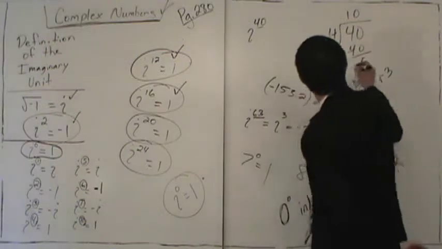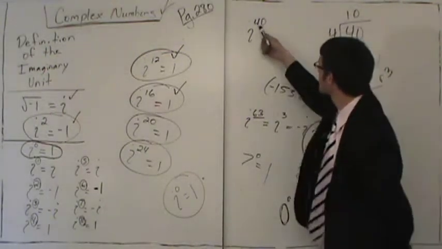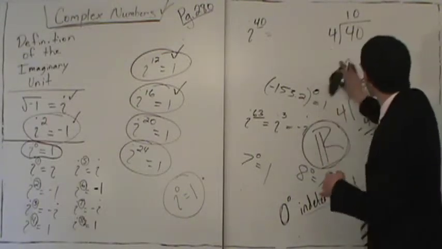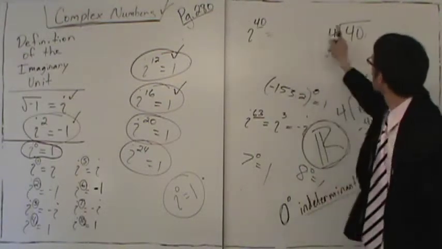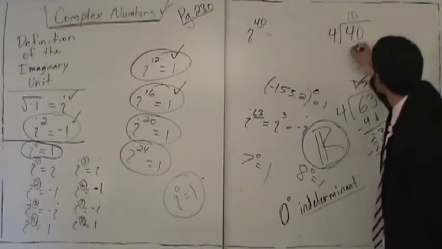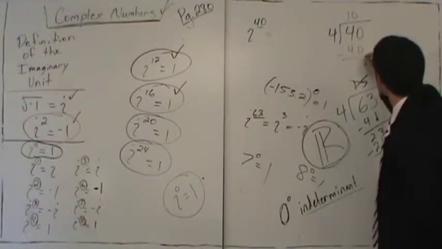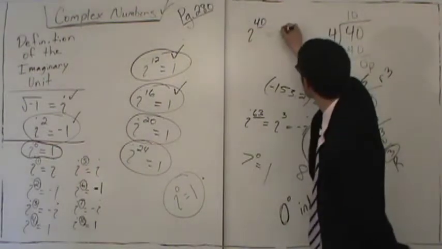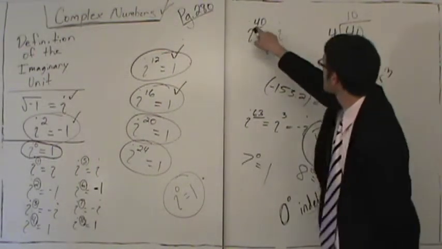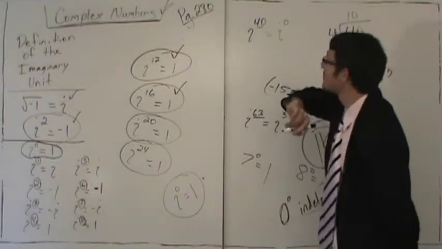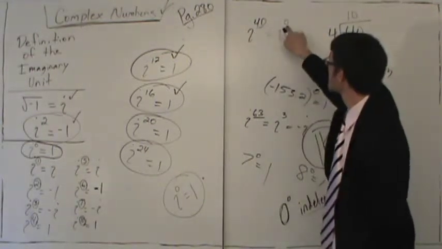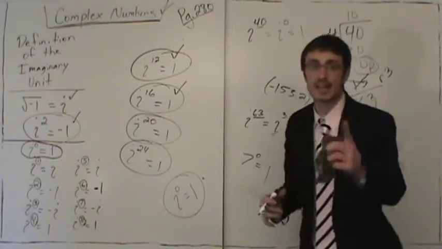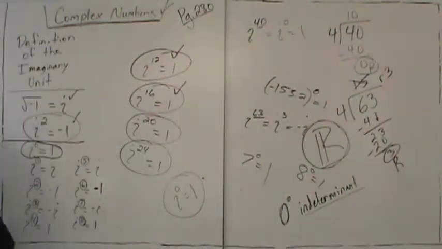So what do we say here? We take our 40 out, and we replace it with the remainder. We take the exponent 40, divide by 4, we get 10. 4 times 10 is 40. Subtract, we get a remainder of 0. So the exponent now changes from 40 to the remainder of 0, and i to the 0 is 1. And this is the same as i to the 40th. Very fascinating. So you can use this trick.